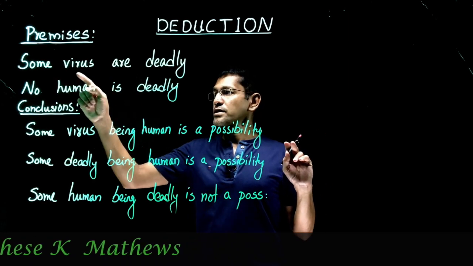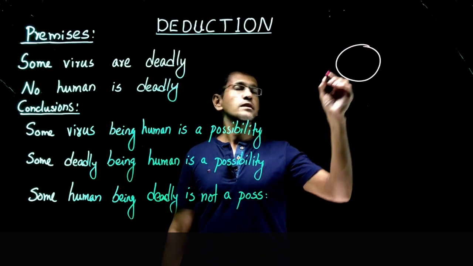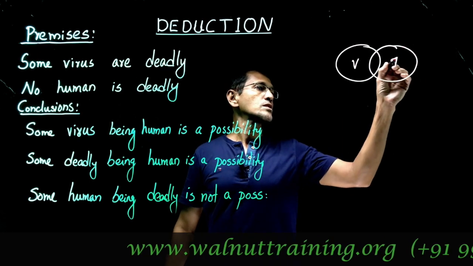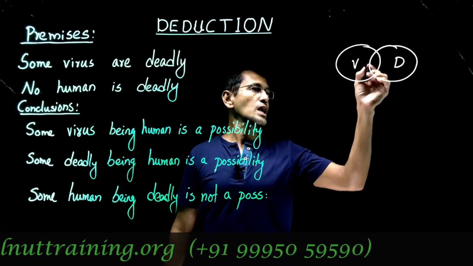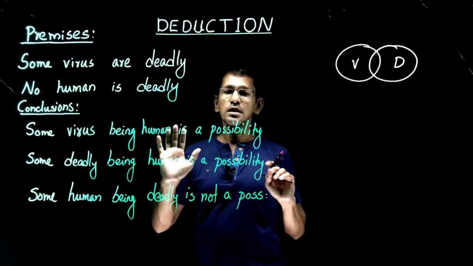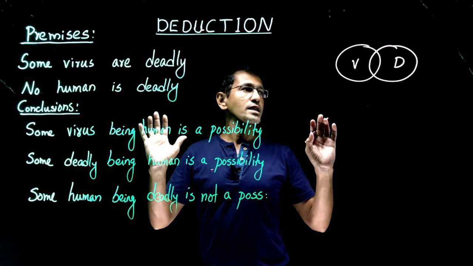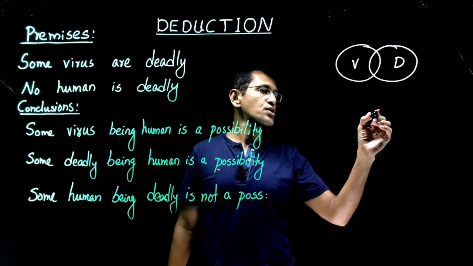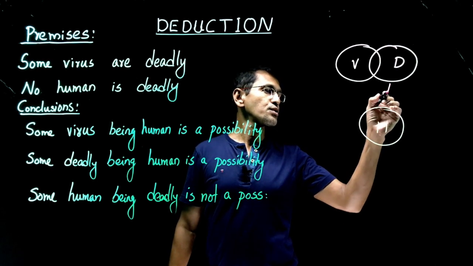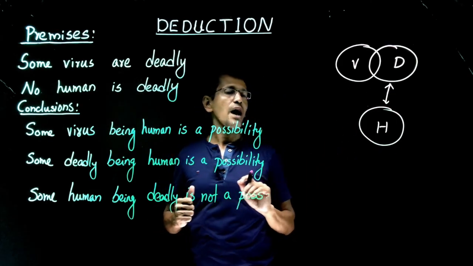Some virus, what would be the diagram for some? We'll have two circles like this, right? Some virus are deadly. So this is the virus circle, this is the deadly circle. No human is deadly. There's no intersection between human and deadly. So this is deadly, and if you draw human right here, there is no intersection between human and deadly. So this is the basic diagram we have.